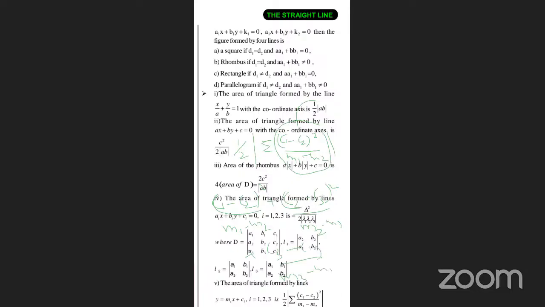This modulus is there. This is what the formula is telling. So this is the area of a triangle where the lines are given in slope intercept form, y is equal to mx plus c.